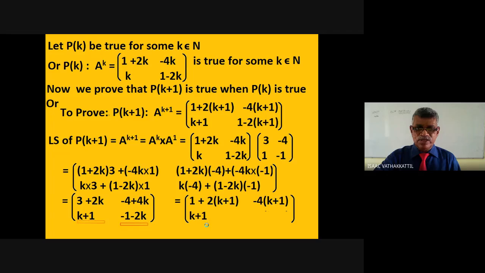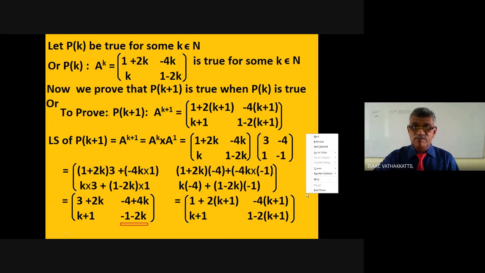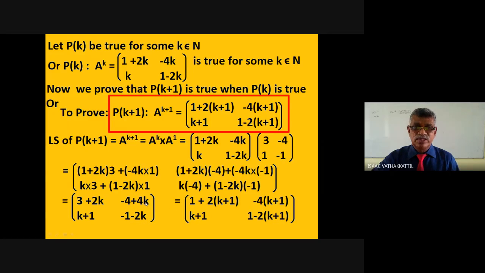Ultimately, when you simplify this, you are getting the same as the right side of P of k plus 1, minus 4 minus 4k. So ultimately, that is equal to the right side of P of k plus 1.